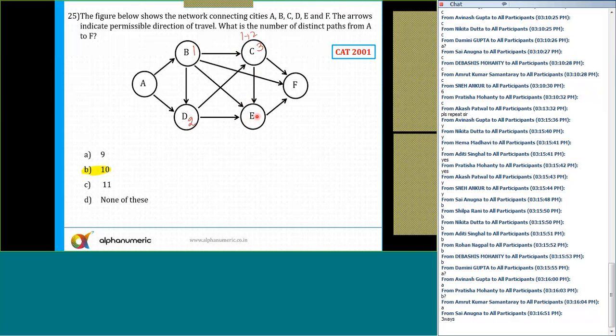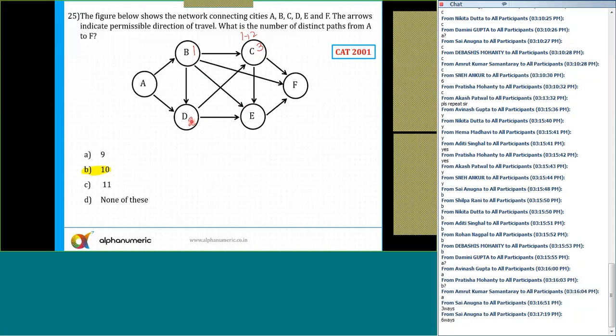Now, at point E, there are 3 paths. From point C, I can reach in 3 different ways. From point B, I can reach in 1 way. And from point D, I can reach in 2 ways. So 3 plus 1 plus 2, that is 6 ways. So at point E, I can reach in 6 ways.